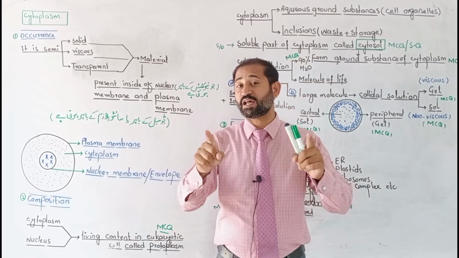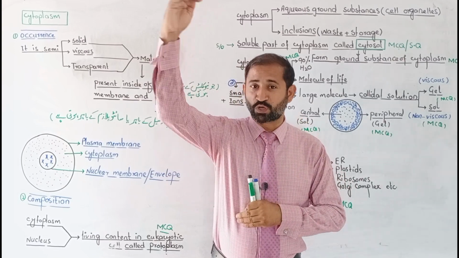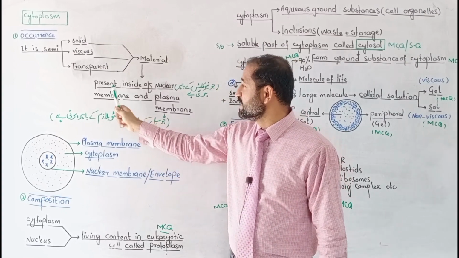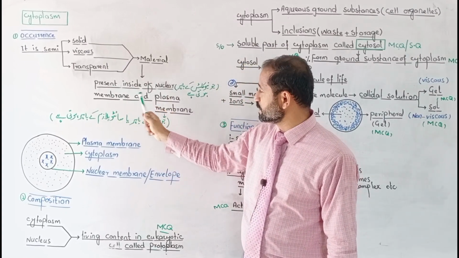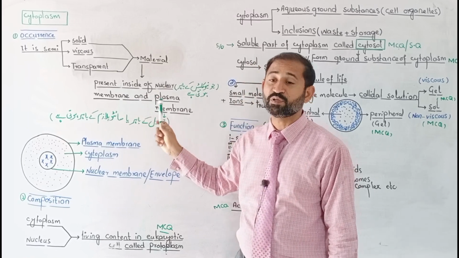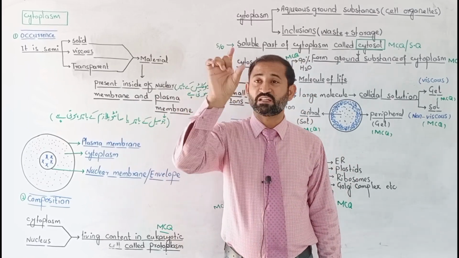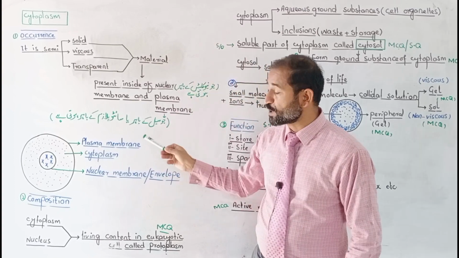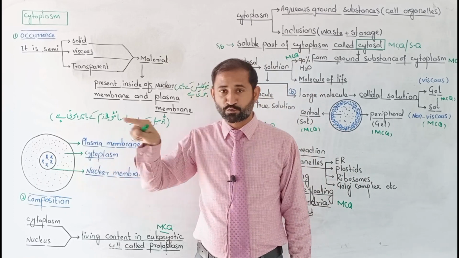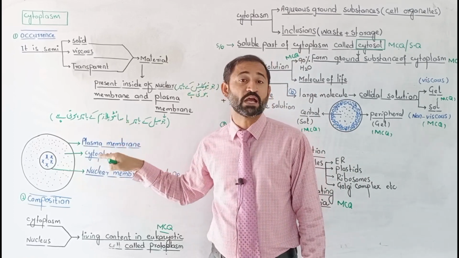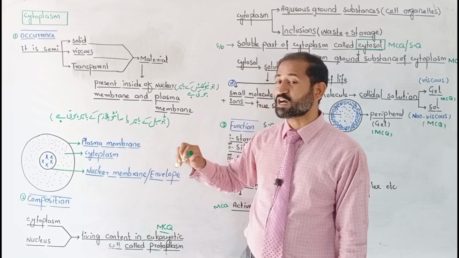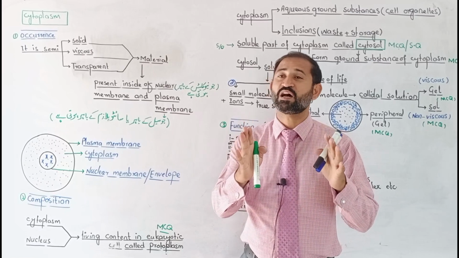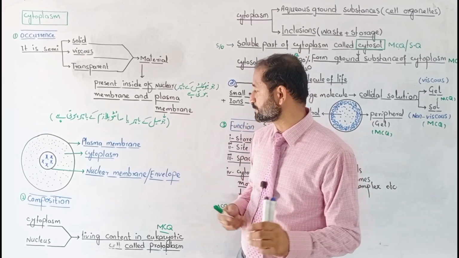So cytoplasm is present between the nuclear membrane and plasma membrane. I write here that it is present inside the nuclear membrane and plasma membrane, which means that the material present between the nuclear and plasma membrane is known as cytoplasm. You have to make this diagram in your answer while attempting this question. This diagram will make it clear where cytoplasm is actually present within the cell.